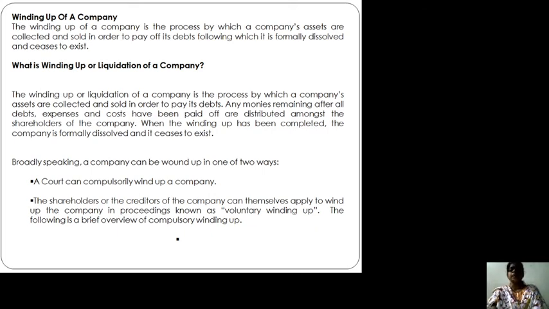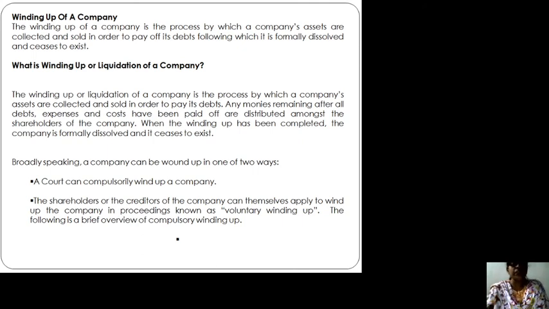If any money is remaining after all debts, expenses and costs have been paid off, it is distributed amongst the shareholders of the company. When the winding up has been completed, the company is formally dissolved and it ceases to exist. Means that existence gets closed, gets wound up.